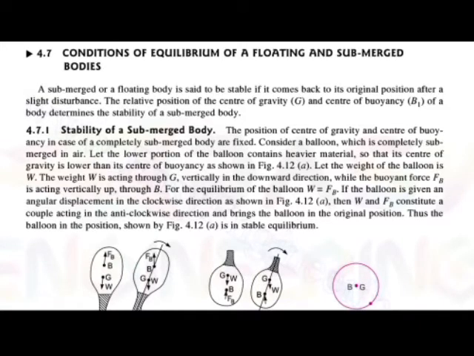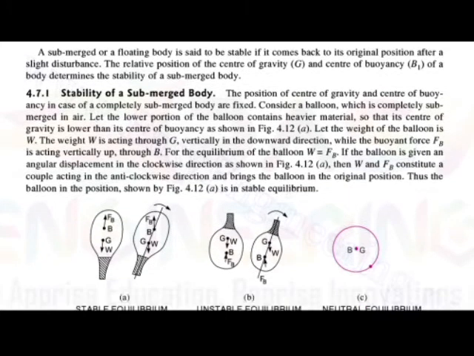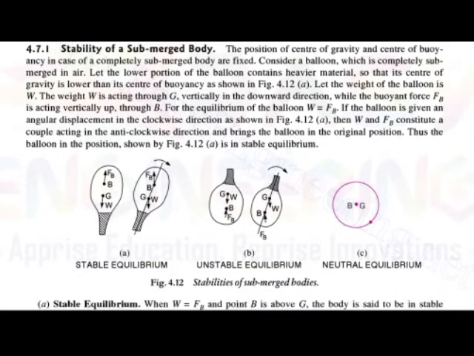And this stability depends upon the position of the center of gravity and also the center of buoyancy. First we will see the stability of the submerged body. For that, see here the balloon. Consider a balloon, and this balloon is completely submerged in the air. B is indicating the center of buoyancy, G is indicating the center of gravity, and W is nothing but the weight.